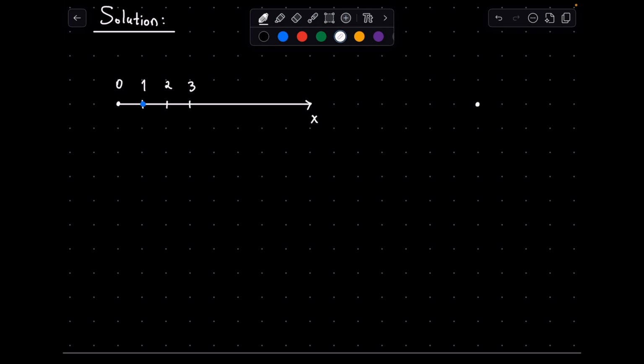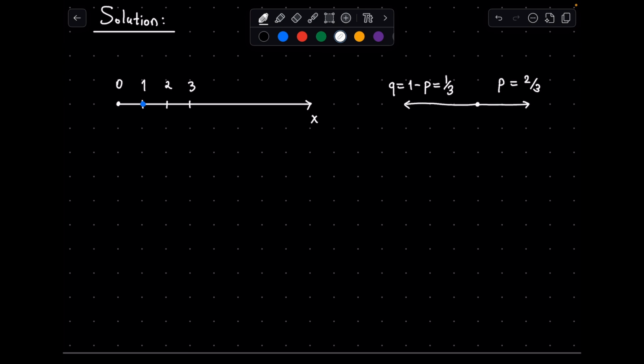Now, at every possible state, the random walker can either take a step to the right with a probability of p equals 2/3, or he can take a step to the left with a probability of q equals 1 minus p equals 1/3. Okay, so in this problem, it's actually easier to find the probability of falling over the edge first, and then subtract that out of 1 to get the escape probability.